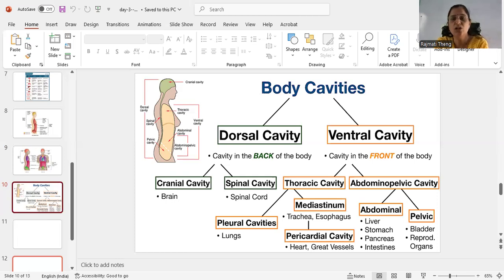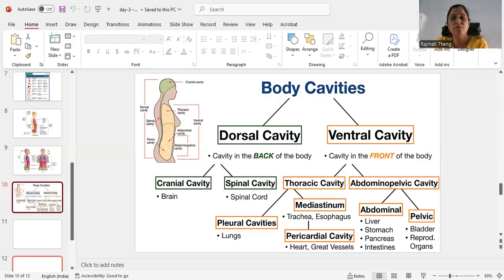In the thoracic cavity there are the pleural cavity, the cavities present around the lungs. Then the mediastinum cavity, the cavity around the trachea, in which the trachea and esophagus come. Then the pericardial cavity, the cavity present around the heart.